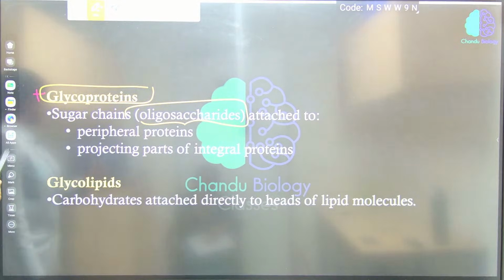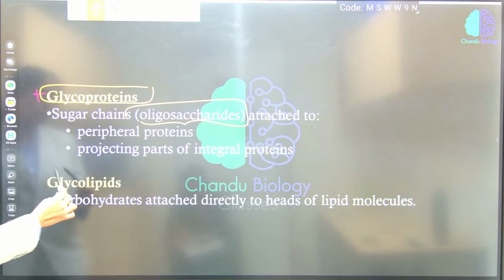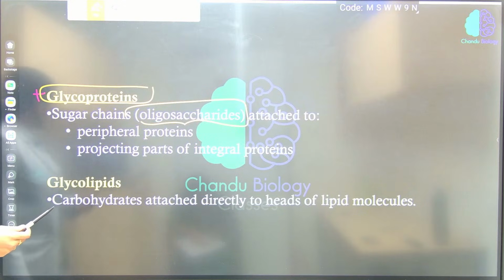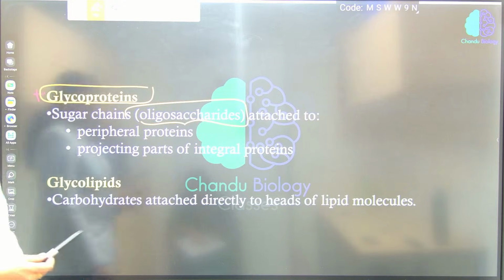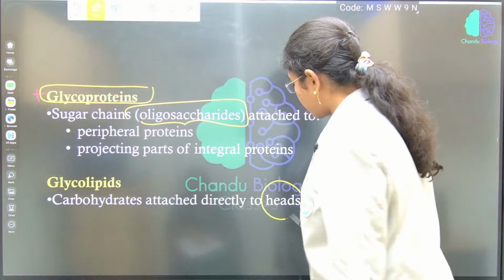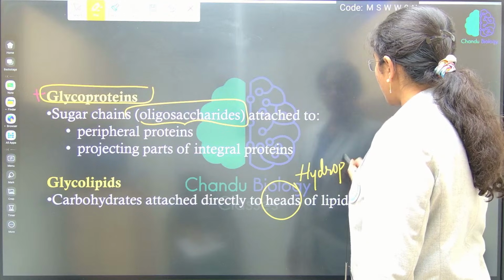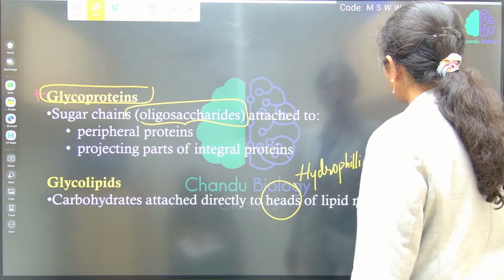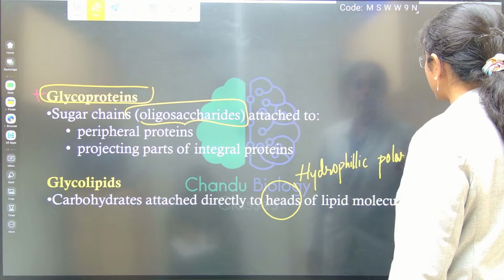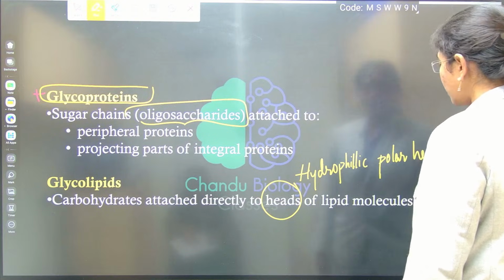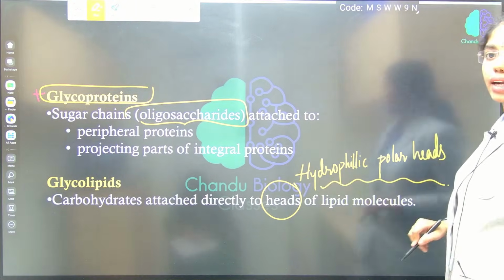Either peripheral proteins or integral proteins. If polysaccharide units are associated with lipids, they are directly attached to the hydrophilic polar heads of the lipids. If they are associated like this,